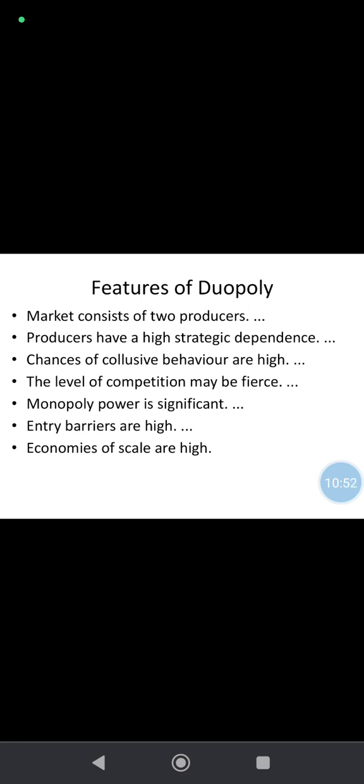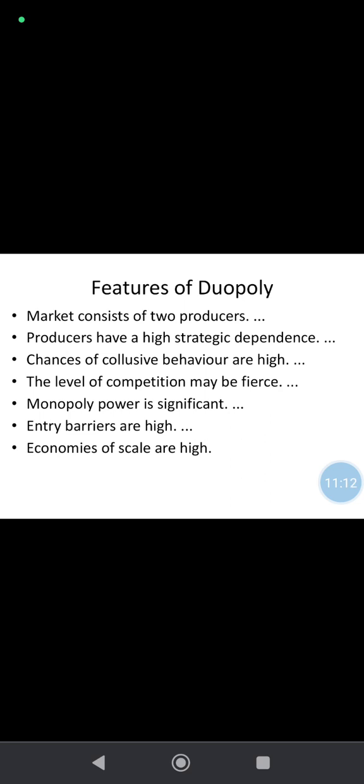So we will take an example of a duopoly market in reality, Pepsi and Coke. People who want to buy a cool drink ask for either Coke or Pepsi.